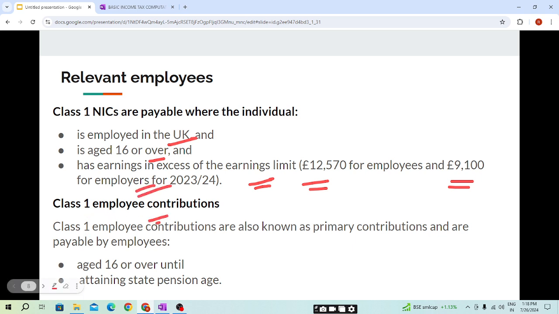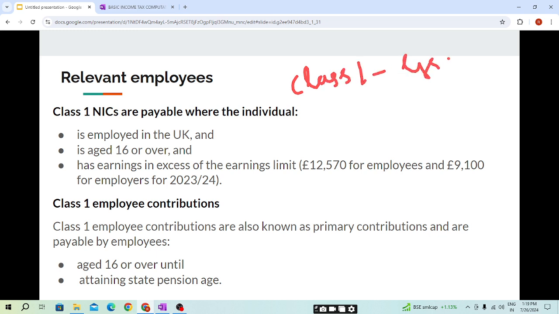Class 1 employee contribution. Students, we have seen the class 1 contribution will be paid on gross earning. Then we have seen the conditions for the employee who needs to pay the class 1 contribution: that is, employed in the UK, age 16 or above, and earning in excess of the earnings limit.